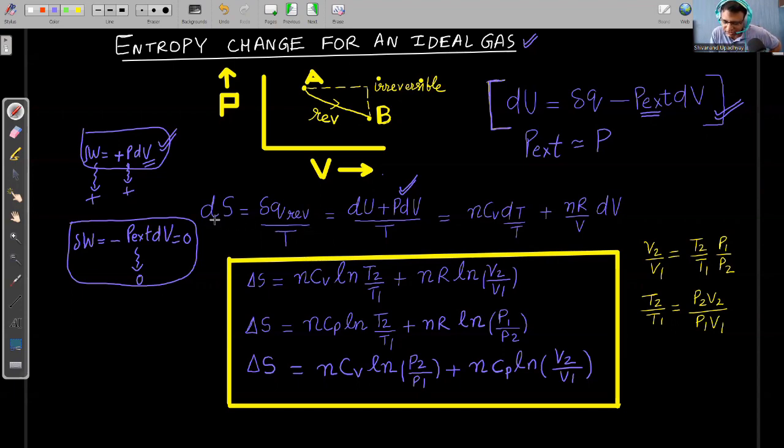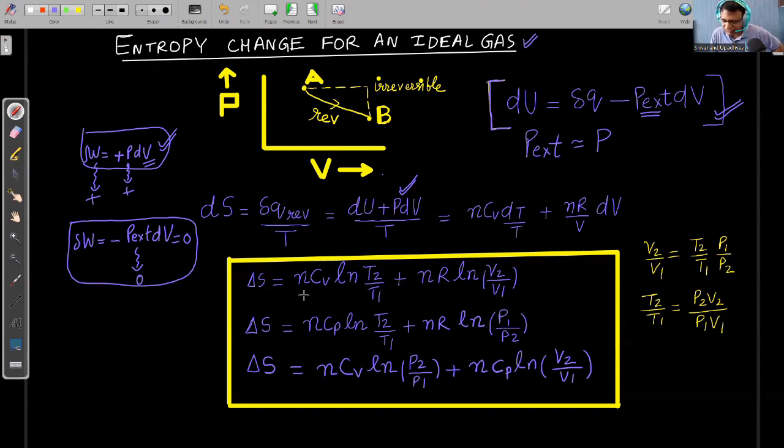So now I am writing that entropy change is equal to change in internal energy plus work done, which is P dV. For an ideal gas participating in any process, change in internal energy is nCv dT. So nCv dT upon T. P upon T is equal to nR by V, so nR by V into dV. If I integrate, I can write that change in entropy is equal to nCv ln T2/T1 plus nR ln V2/V1.